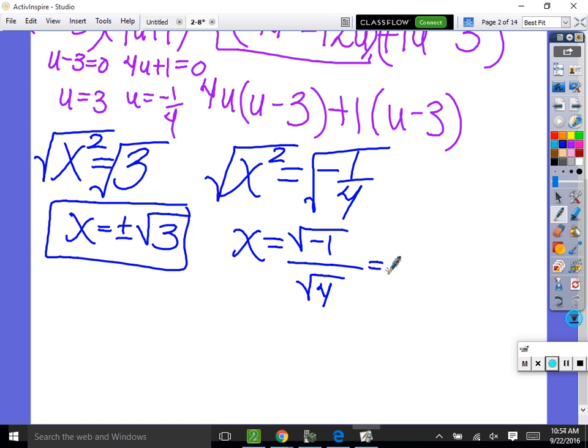What's the square root of negative 1? It's i. The square root of 4 is 2. So we have plus and minus i over 2, right? Now, the fundamental theorem of algebra said we should have 4 solutions, and we do. So we've probably done it correctly as long as our math checks out. Any questions? That was a highly missed problem on the test.